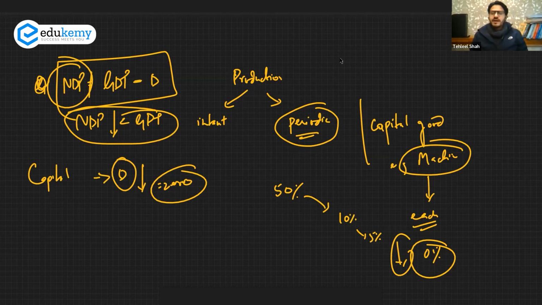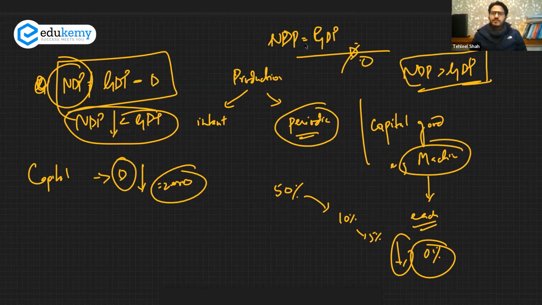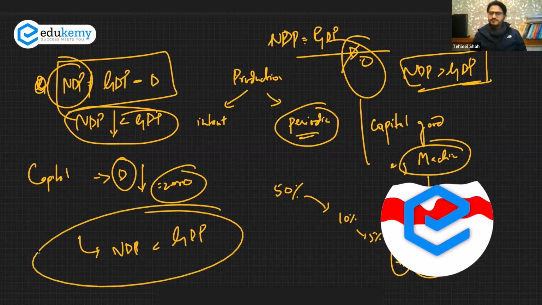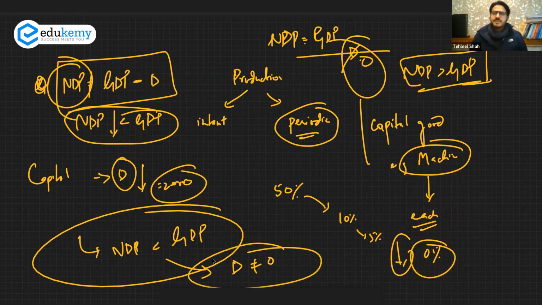There might be a hypothetical example when depreciation will be zero, then hypothetically NDP might come equal to GDP, but that is only when depreciation will be zero. You cannot even imagine NDP being more than GDP. That is something which is impossible. And even in the practical sense, NDP cannot be equal to GDP, because depreciation can never be zero. Therefore, we have concluded that NDP will always be less than GDP, because depreciation can be lowered, but it can never be zero. There will always be some kind of depreciation.